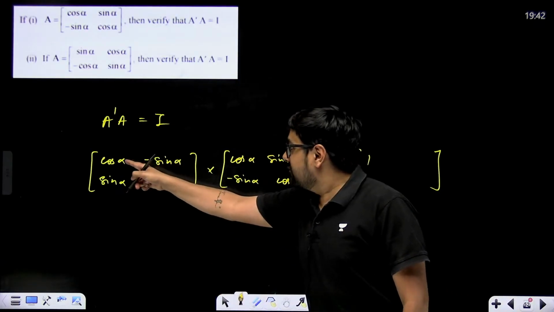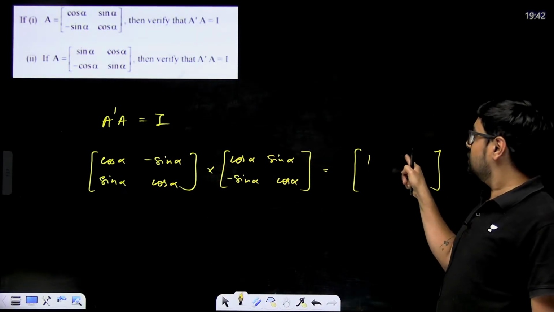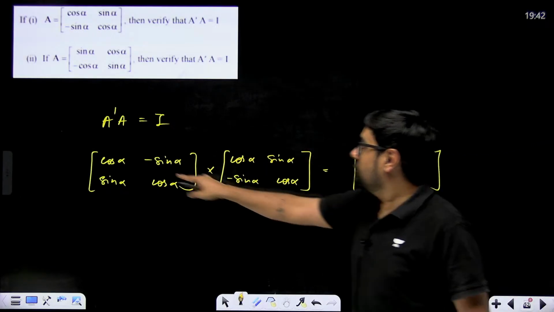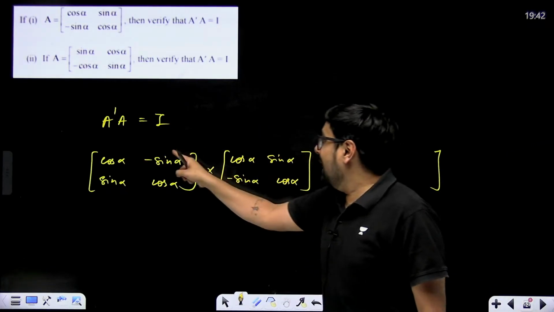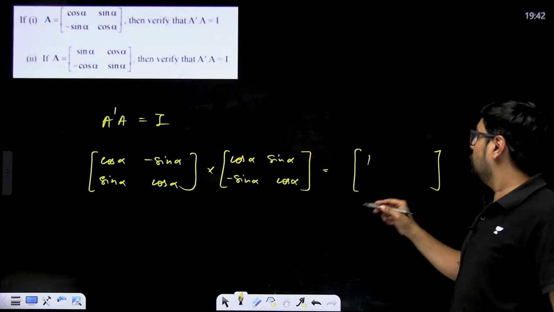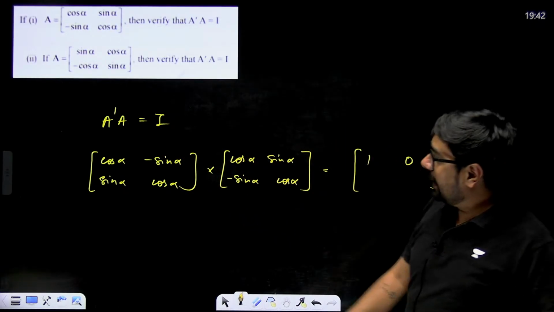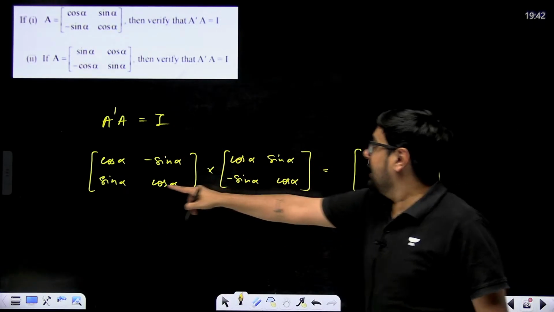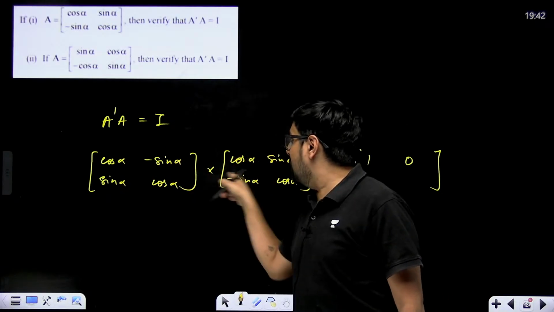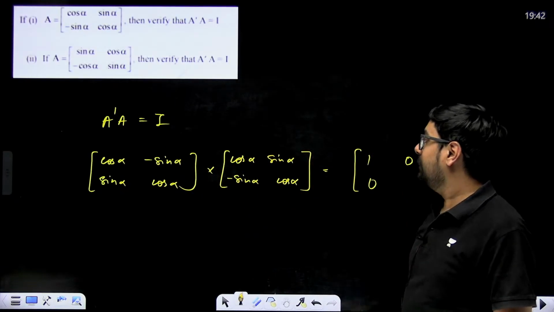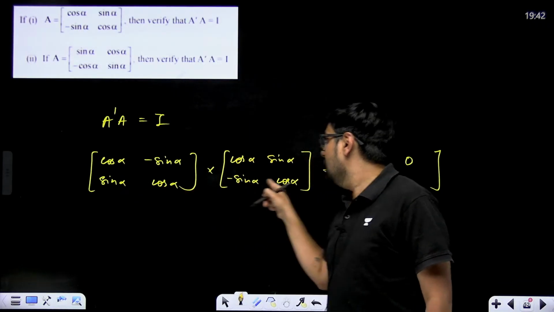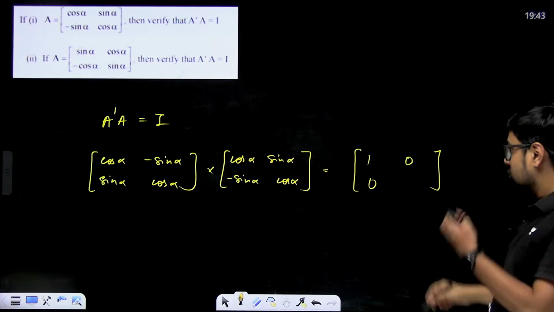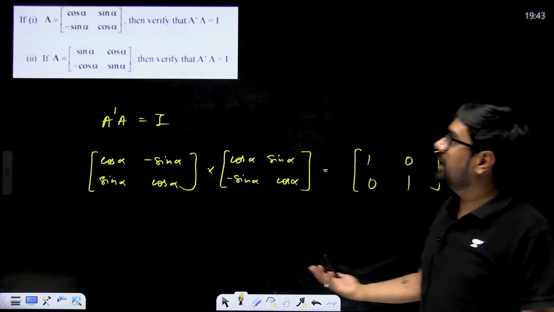Now 1 2, first row second column: cos into sin minus sin into cos, 0. Now 2 1, second row first column: sin into cos minus cos into sin, 0. Then 2 2, second row second column: sin into sin, sin square, plus cos into cos, cos square. So again 1, which is an identity matrix of order 2.